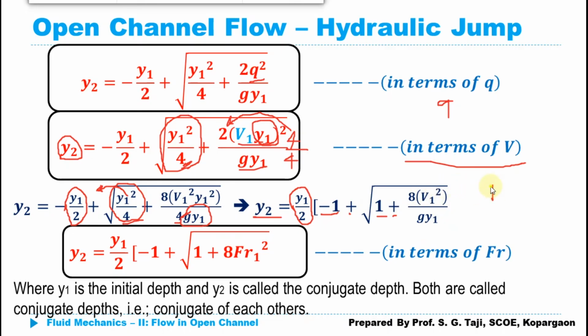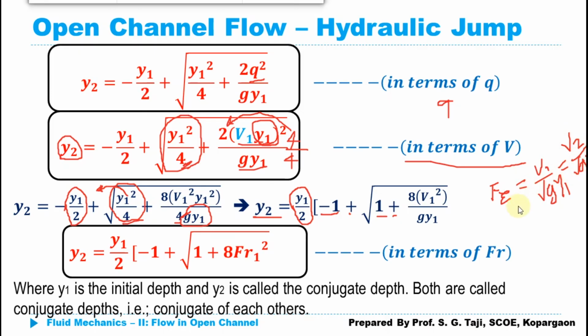We know that Froude number is given by the equation v upon under root of g y1, or v1 upon under root of g y1, or I can also write it as v2 upon under root of g y2.